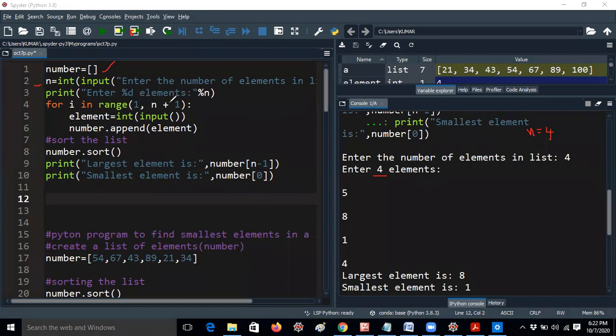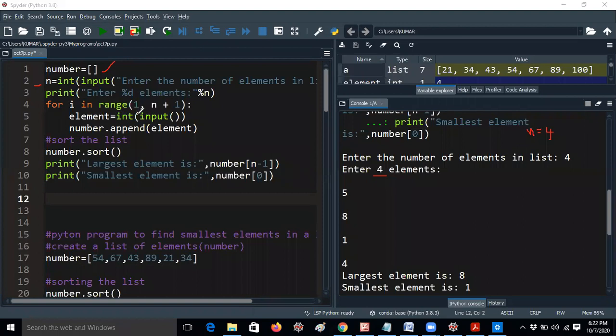So if I am giving percentage, you don't give the comma according to our syntax. Otherwise you can use placeholder also, the format method also, whatever you have. It is easy, I think. Otherwise you can give double quotes, again comma, again n, again comma, double quotes. That is the wrong thing actually. So you just give enter %d elements. That is easy, because I am giving %d, the integer format specifier.